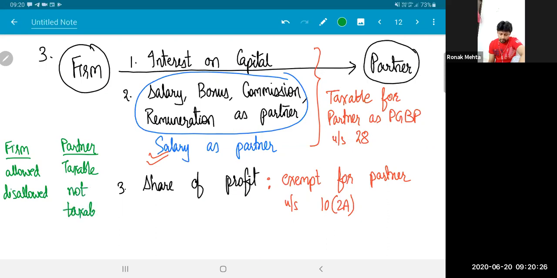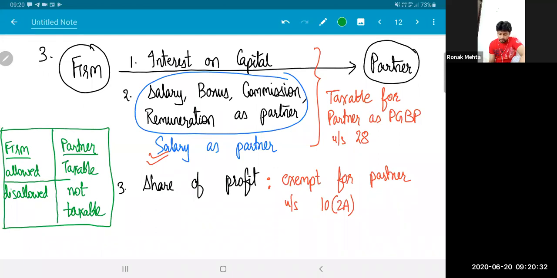When we do section 40B in depth, and that 40B comes up in your question papers multiple times, I will repeat this concept with you. You'll find me using this point again. For the partner, only that amount is taxable under section 28, which is allowed. If something is disallowed under section 40B, that much will not be taxable for the partner. Are we clear with this much?